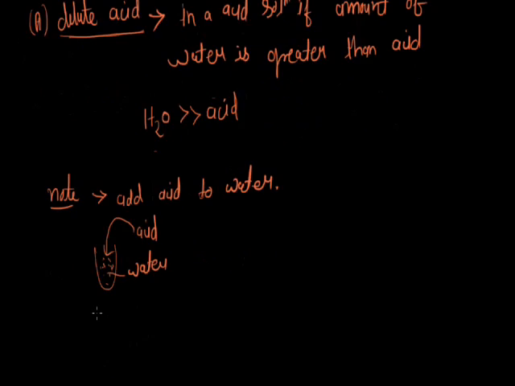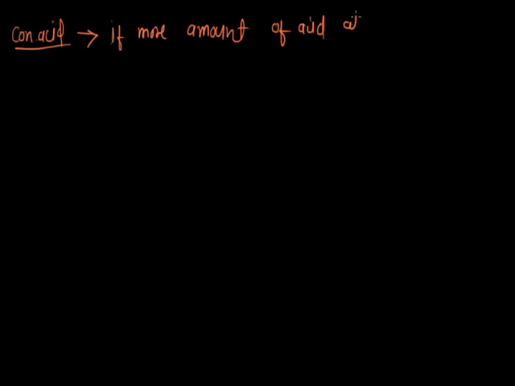Now, in this category, the second type is the concentrated acid. An acid which has more amount of acid as compared to water is termed a concentrated acid. It means if more acid is present in water, it will be termed a concentrated acid. It means in a concentrated acid, the amount of acid is greater than water.